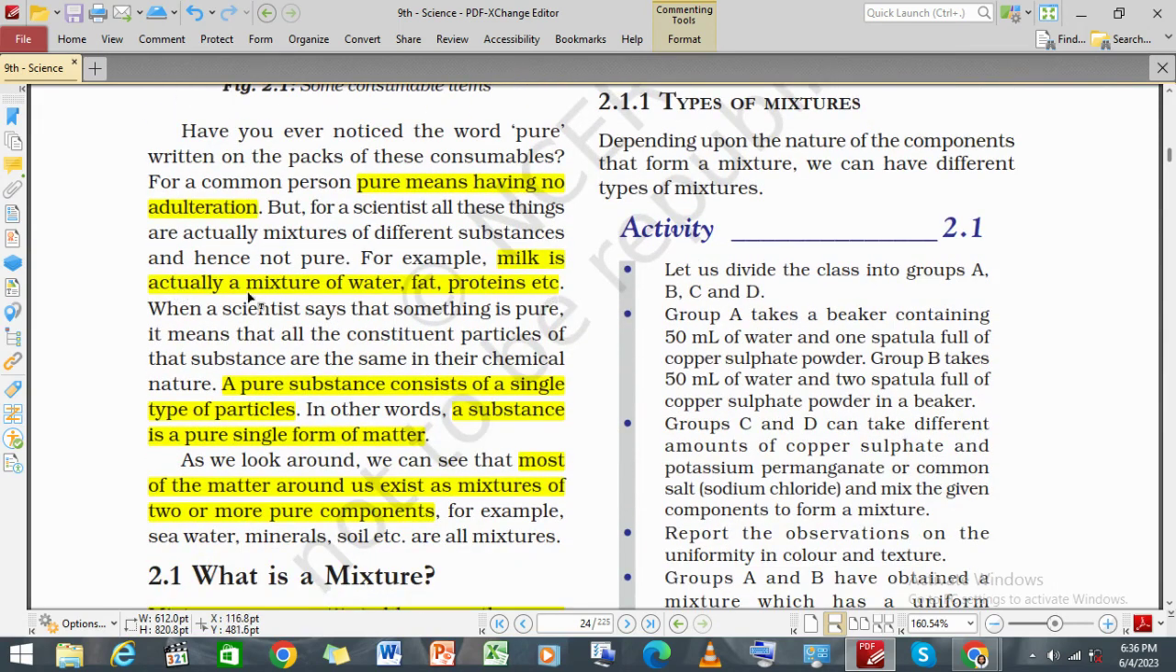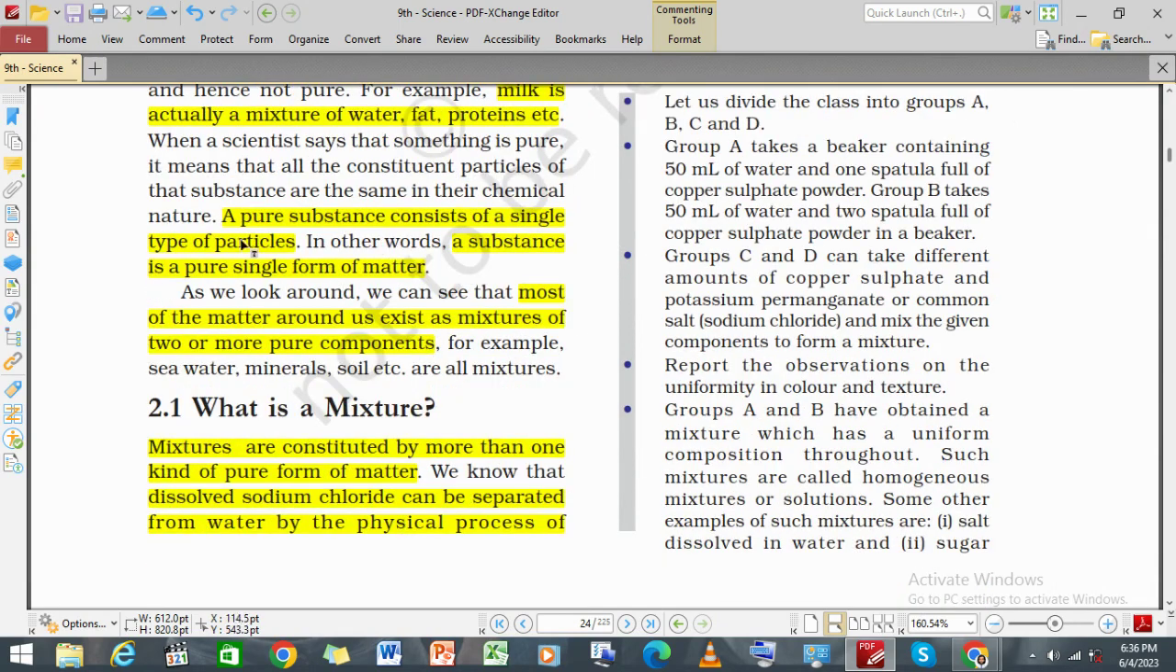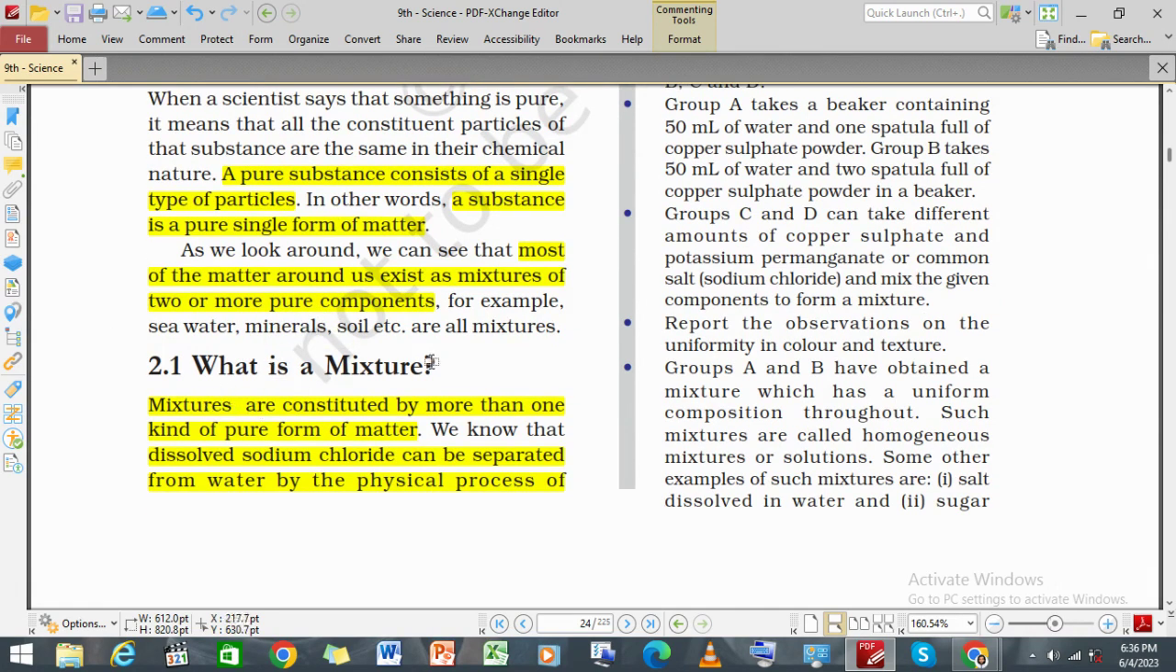That is, milk is actually a mixture of water, fat, and protein. Alright, and a pure substance consists of a single type of particles. A substance is a pure single form of matter. Most of the matter around us exists in mixture form. Alright, now, what is a mixture? Mixtures are constituted by more than one kind of pure form of matter.